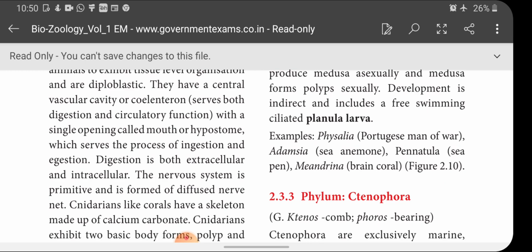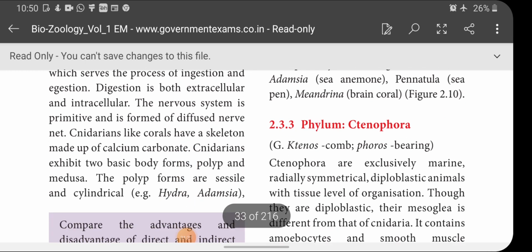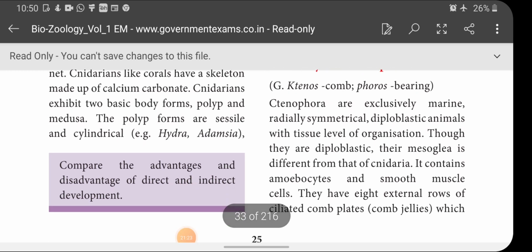Next we are going to enter phylum Ctenophora. Ctenophora are exclusively marine. Which phylum is exclusively marine? Ctenophora. Radially symmetrical, diploblastic animals with the tissue level of organization.